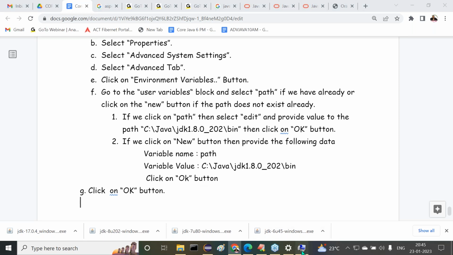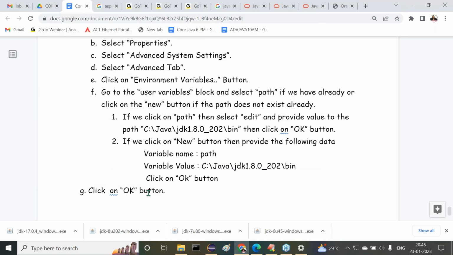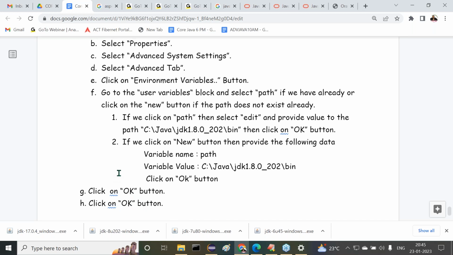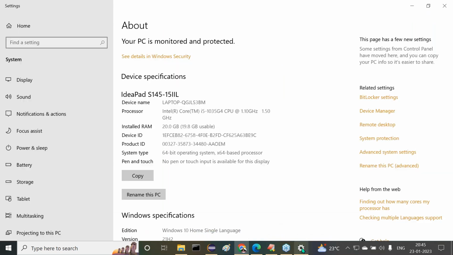Alright, so now it's completed. Click on OK button. Again, click on OK button. That's finished. Click on OK button. That's fine, guys. Completed. This total part is completed here. We can understand it now clearly. Right. How to set this path environment variable permanently? That we completed. Now here, in parallel I set this path environment variable permanently or not?